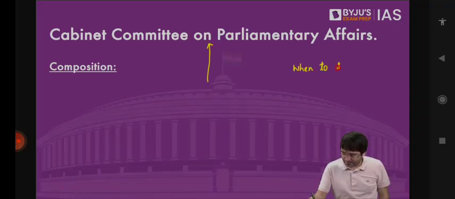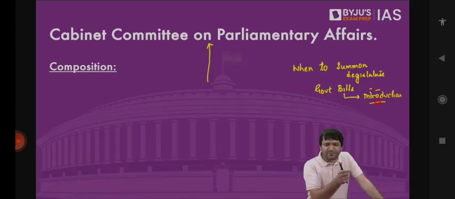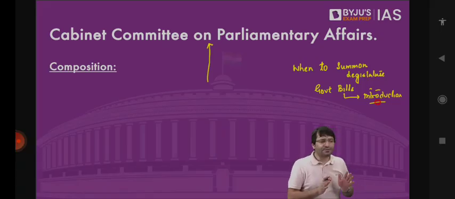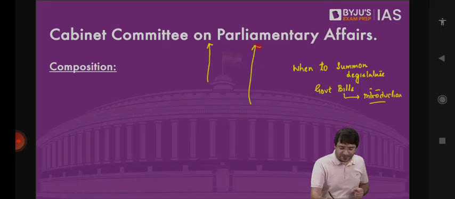When to summon the legislature, and all the government bills that need introduction. For example, the government decides tomorrow that we should amend the Unlawful Activities Act, or we will amend the Prevention of Money Laundering Act, or we will amend all these important laws. This is going to be the government business. That means all these bills are going to be government bills. That means all these bills will be introduced by the minister, not the private member, but by the minister. Who decides this matter? Cabinet Committee on Parliamentary Affairs.